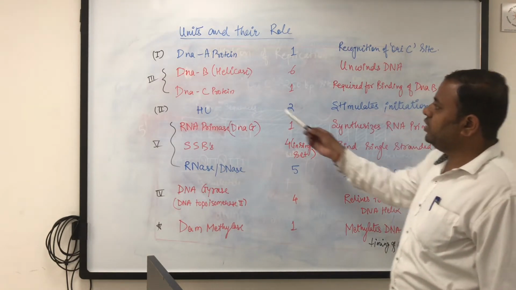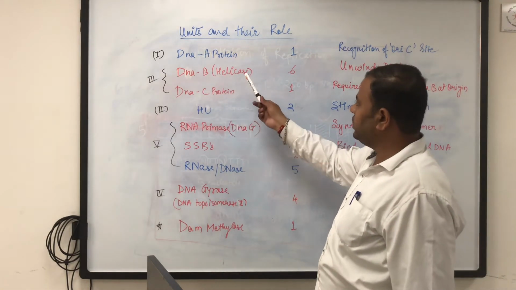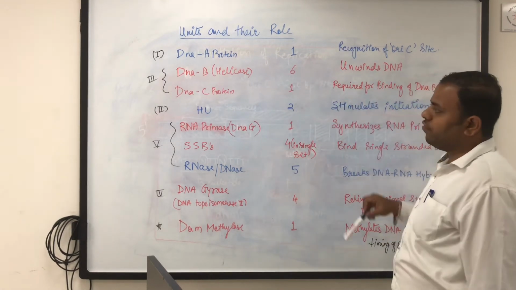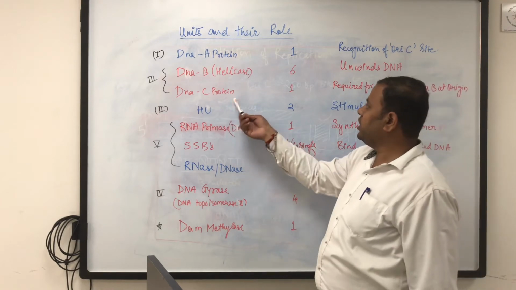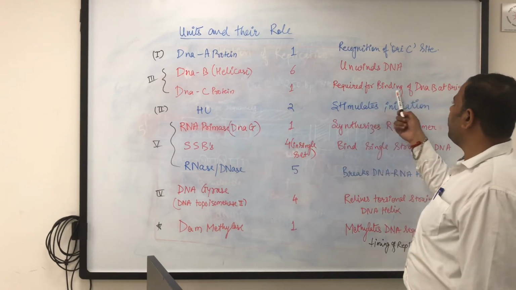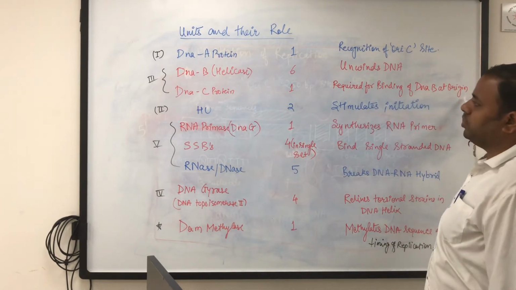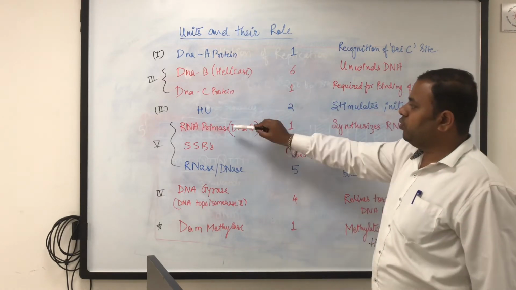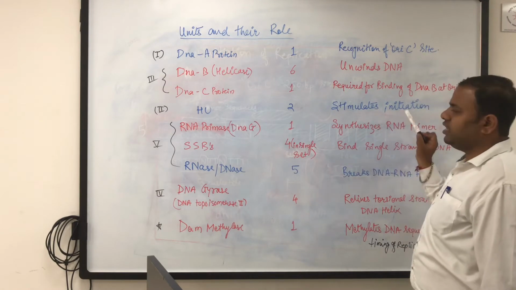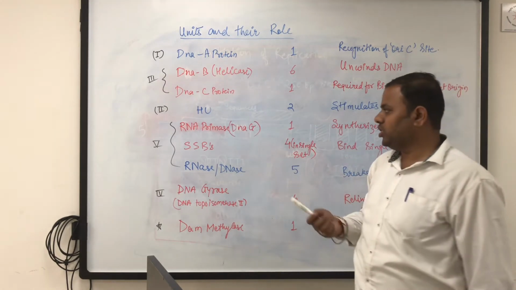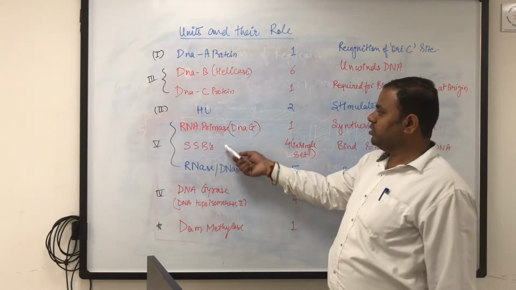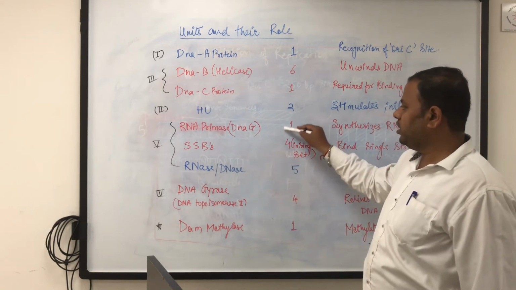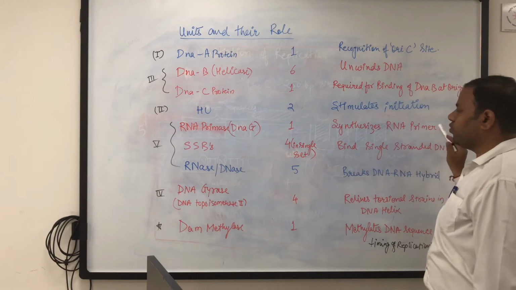Then there is DnaB, that is helicase. It is present in 6 copies and helps in unwinding of DNA. The next subunit is DnaC, present in 1 copy. It is required for binding of DnaB at the origin. Means DnaC helps in binding of the DnaB protein. Now the HU protein stimulates the initiation and helps in formation of the initiation complex. The remaining subunit is RNA primase, that is DnaG protein, present in 1 quantity, and it helps in synthesis of the RNA primer.